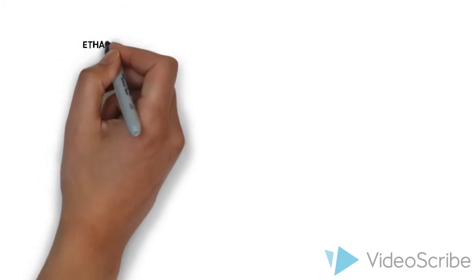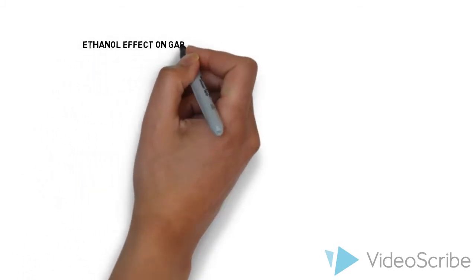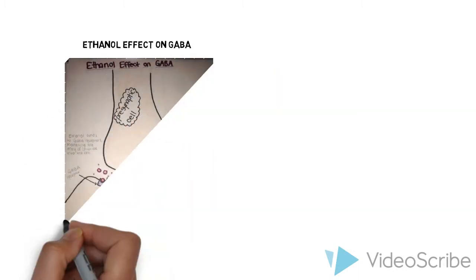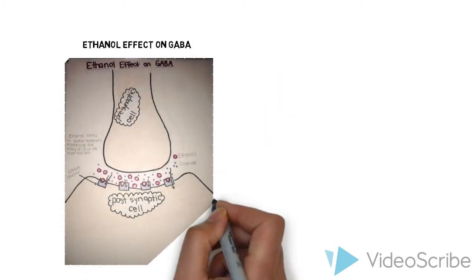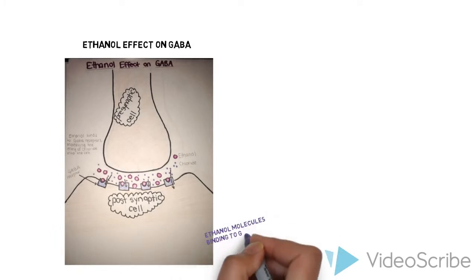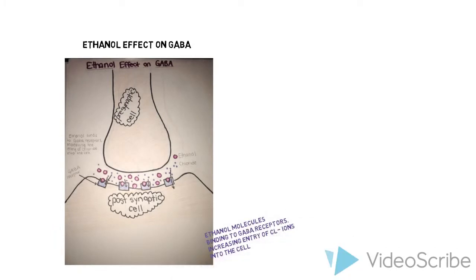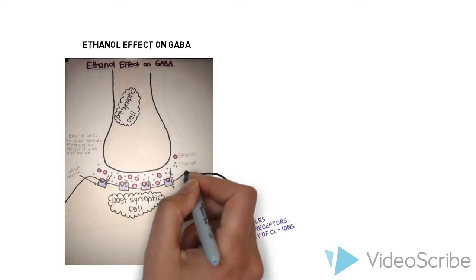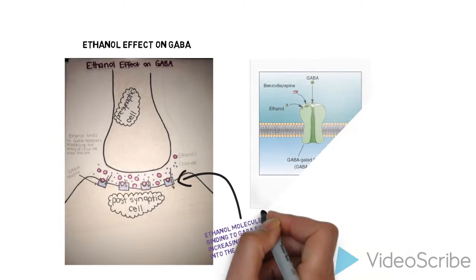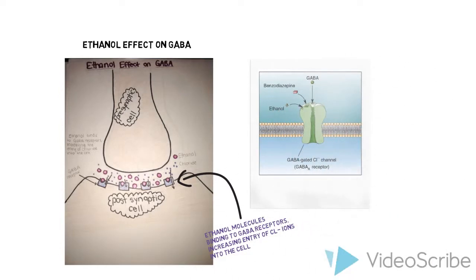To begin, ethanol acts in the central nervous system primarily by binding to GABA receptors. This increases the flow of chloride ions in the postsynaptic cells, which in turn increases the negative charge of the cell by hyperpolarization. The purple circles in the diagram represent ethanol molecules, and we can see them bind to the postsynaptic membrane. Because alcohol is a GABA agonist, it will increase the inhibitory effect of the neurotransmitter. An individual consuming the substance will feel laid back and relaxed.